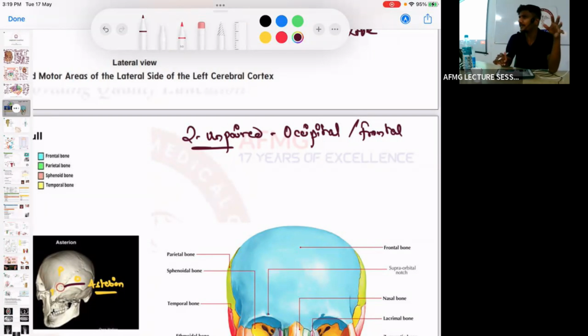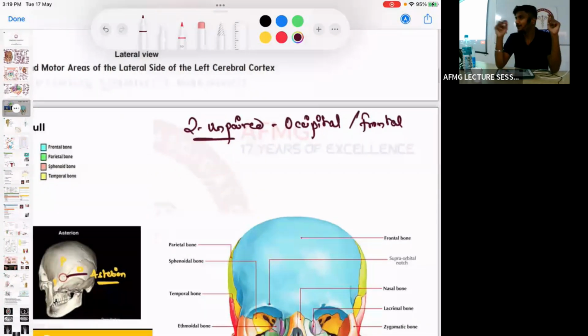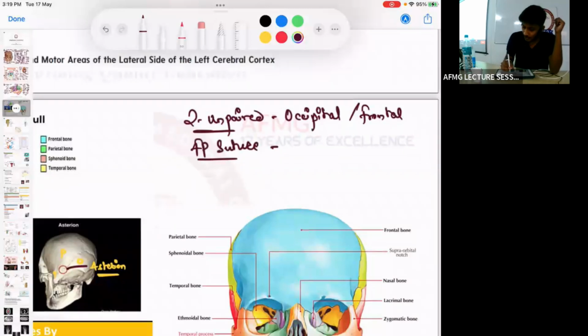Skull base is formed by which bone? Skull base is mainly formed by ethmoid, तो ऊपर आ गया. Skull base is formed by the sphenoid and occipital bone. Please remember this, important. Now please tell me the suture between the frontal bone and the parietal bone. The frontoparietal suture is known as coronal suture.